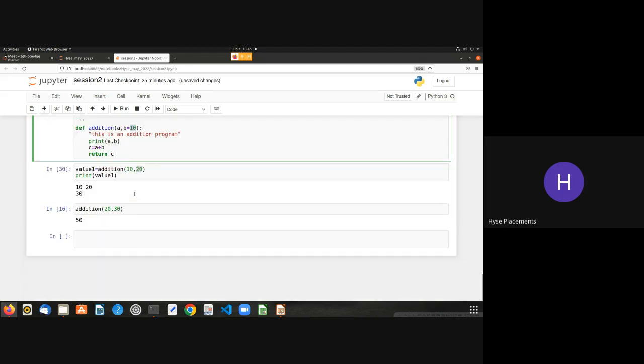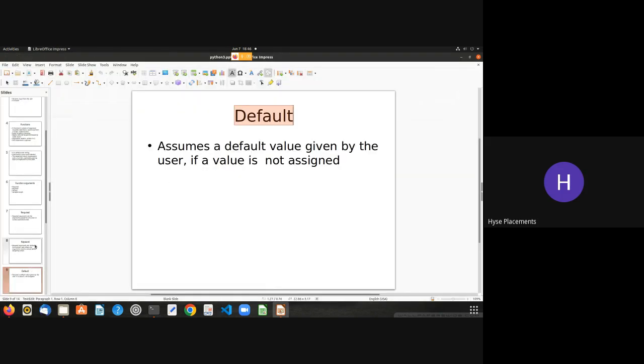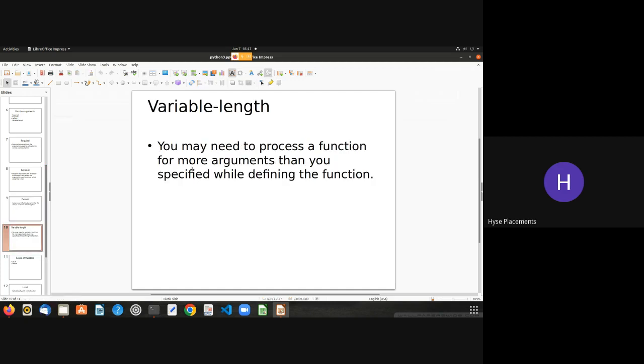And the fourth one is variable length arguments. Try to do this as a homework. In the name itself, it is telling us that variable length, you can use any number of parameters there. So try to do this as homework. I'll explain it to you in the next class if you don't understand it.